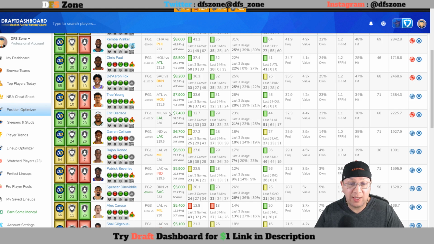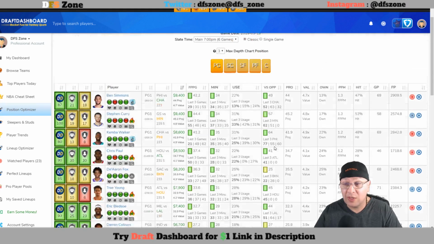23% ownership, 38% of the time he's hit that $7,400 price tag. I do just like the matchup due to the fact that the Lakers have had their issues at point guard as well. The Lakers are here 23rd in defending point guards and giving up 37, right on the nose, 37 fantasy points per game to opposing point guards. They gave up 41 to Mudiay, 38 to Jackson, 42 to Dunn, and 59 to Irving, all in 4 out of the last 5 games. So those guys are in play.